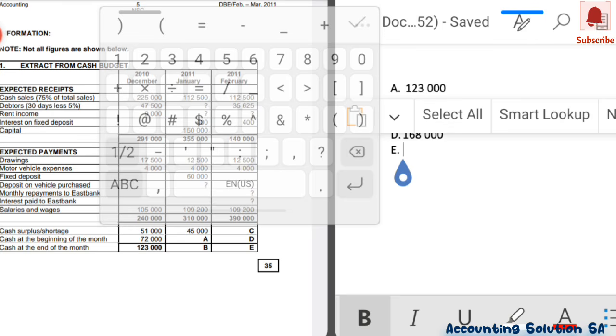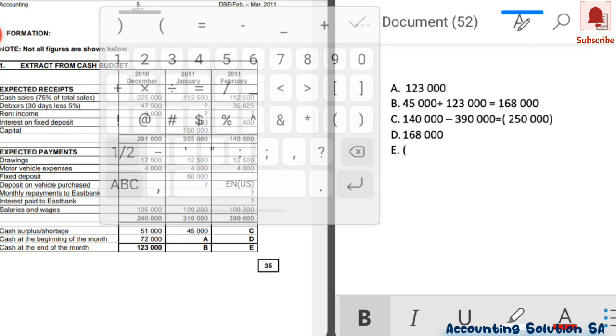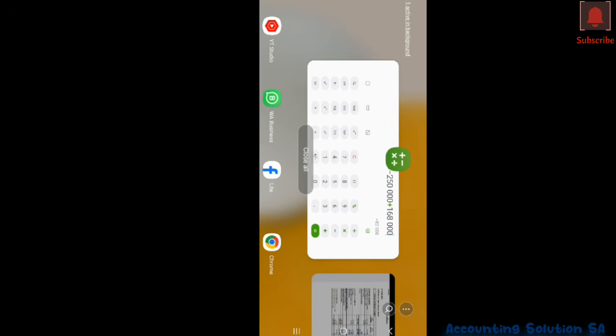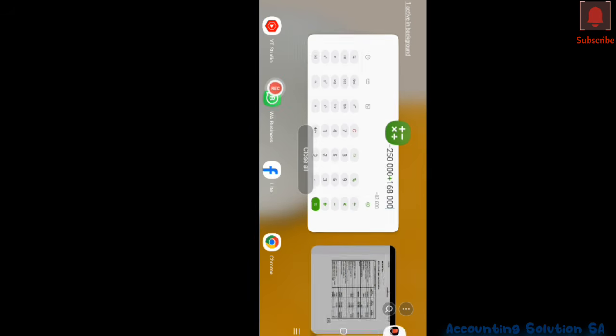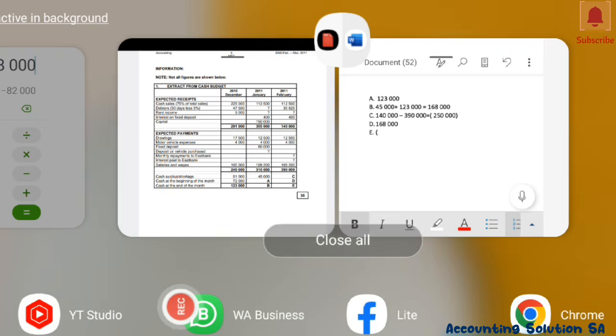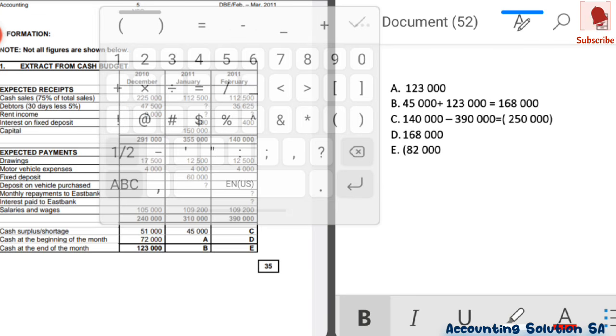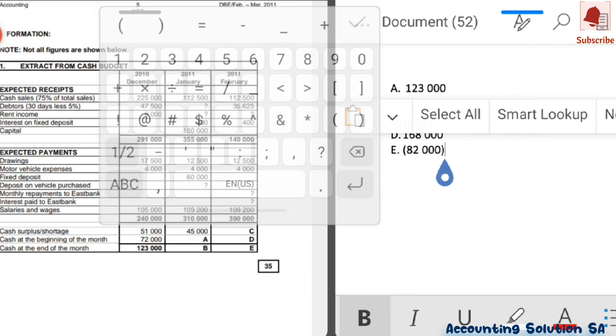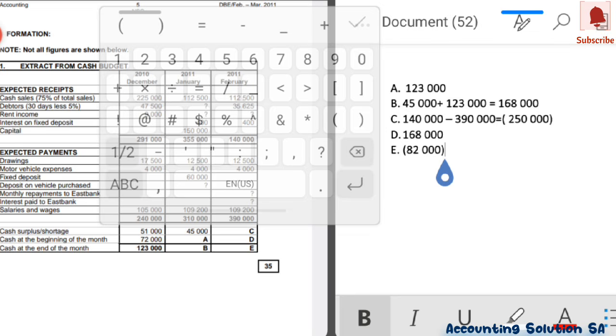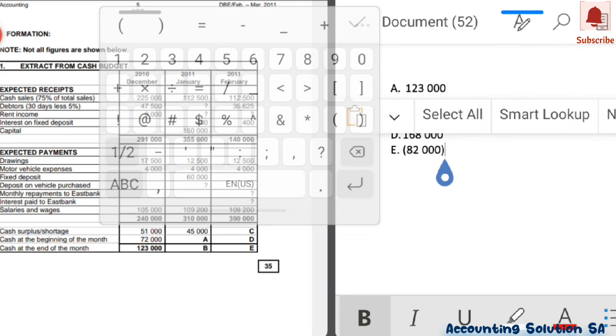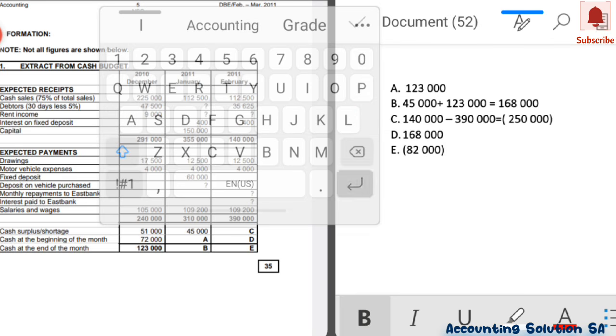We just have to write it as it is, guys. Negative 82,000. Then from now on, we can proceed to number 2.